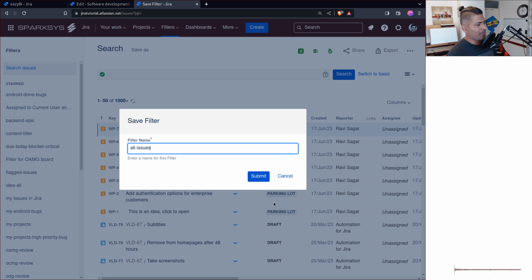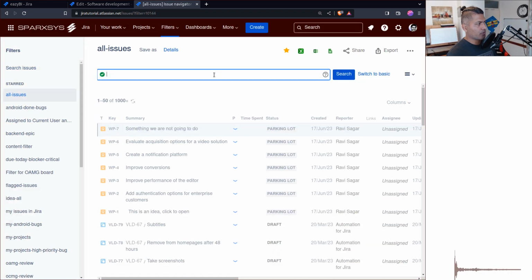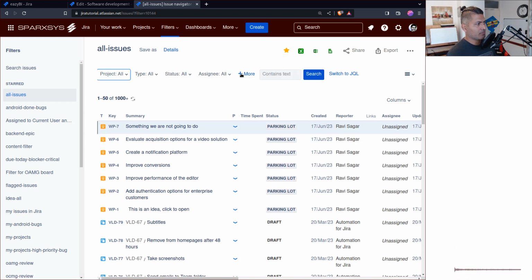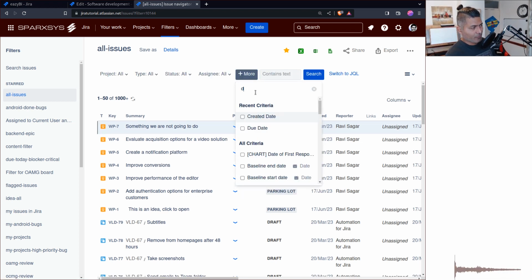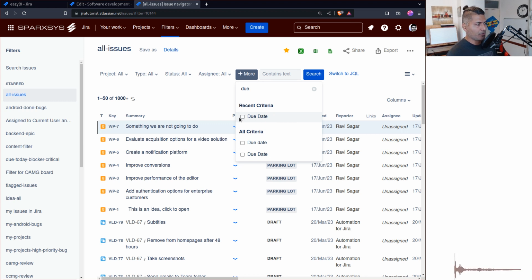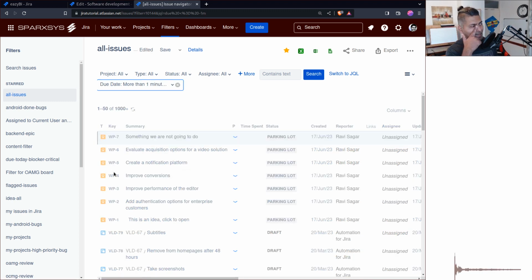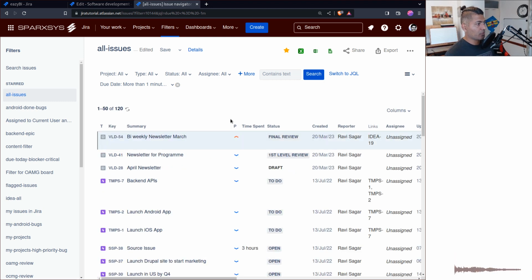And maybe while I'm doing it, maybe I just want to focus on due date, where due date is not empty, or some date, right? So basically some date which is not empty. And I will of course now talk about why I'm using this due date. So the idea here is that, let us click on this, and we'll have, I believe, some number of issues, okay, so we have 120 issues. That is good. I'll save it.